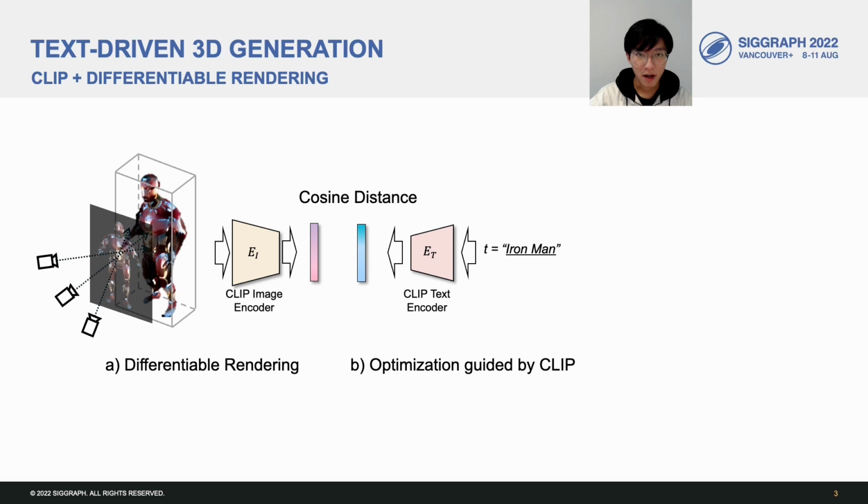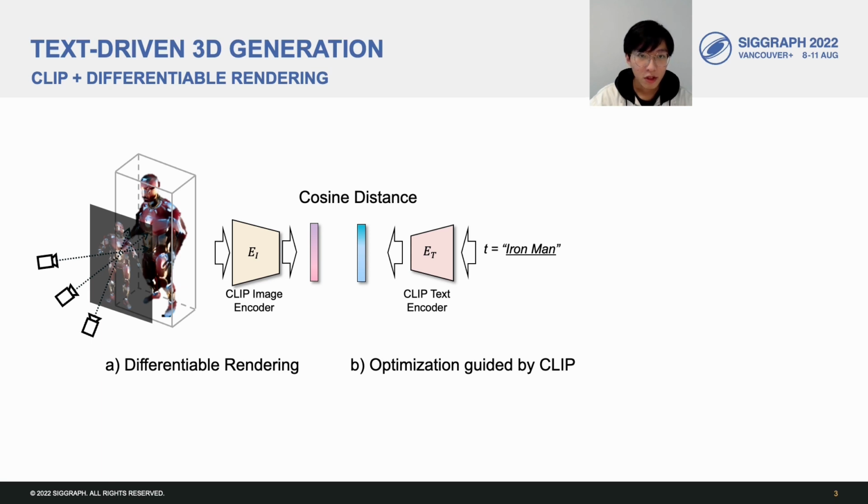After seeing the progress in text-to-image generation, it is natural to think about text-driven 3D generation. However, unlike images, we cannot easily collect millions of 3D models paired with text from the internet. Luckily, recent progress in large-scale image-text pre-training, namely CLIP, and differentiable rendering like NeRF, provide opportunities towards the goal of text-driven 3D generation. Specifically, we can use differentiable rendering to render any 3D representations like mesh or implicit function.